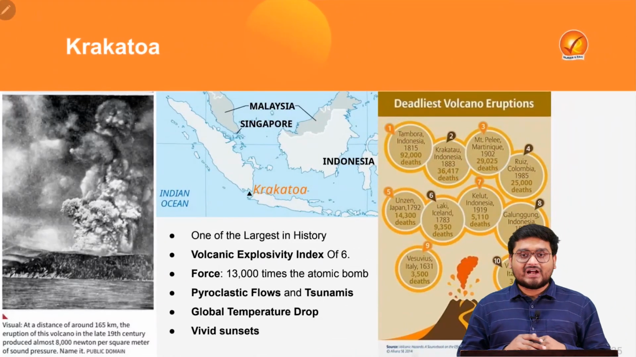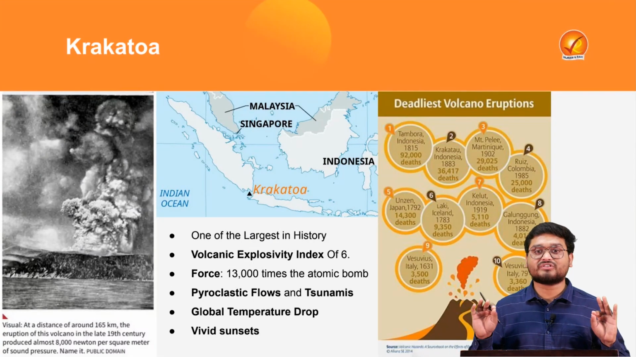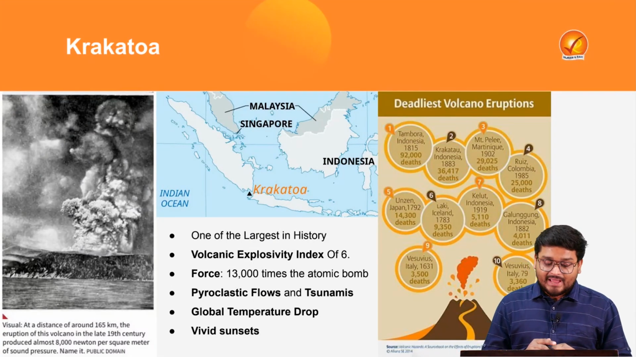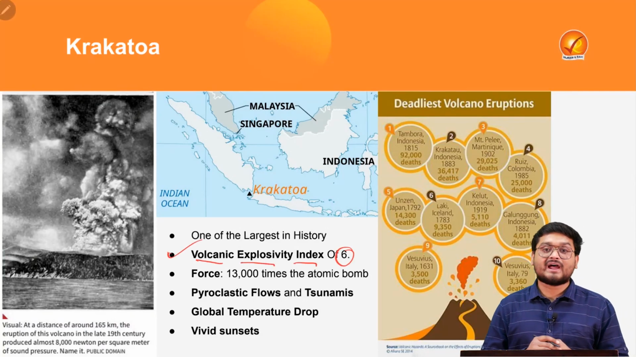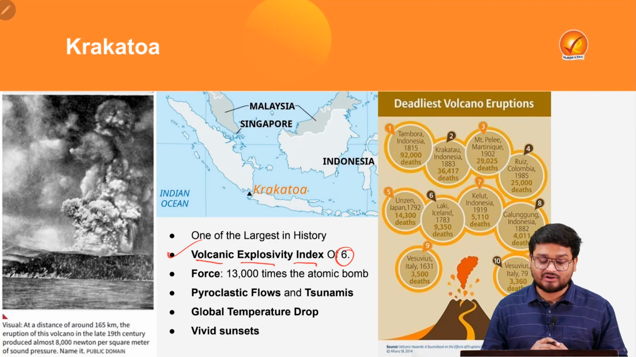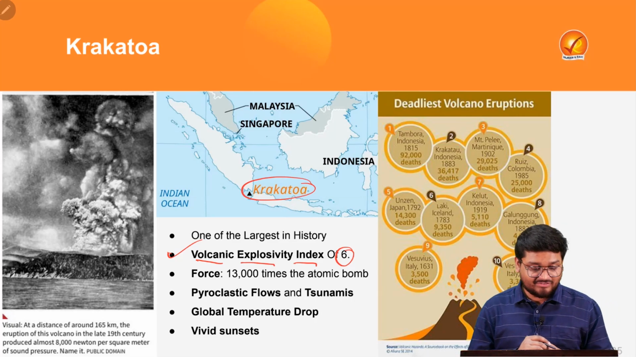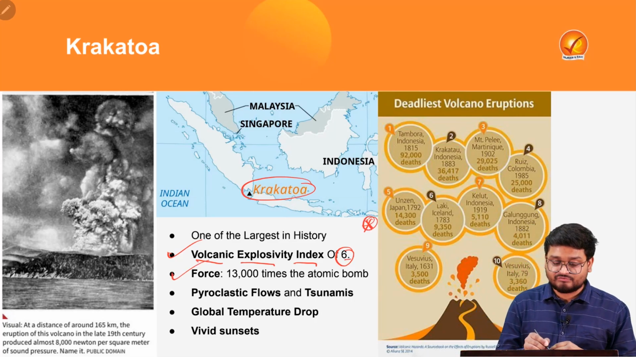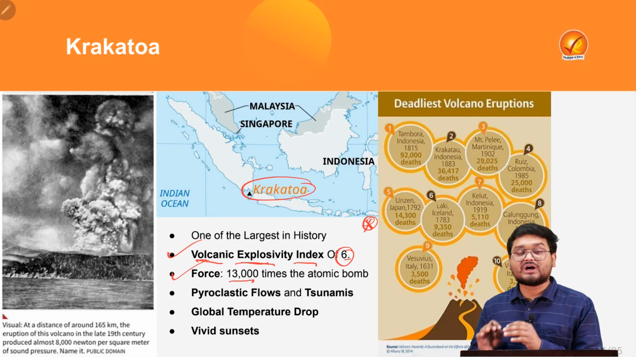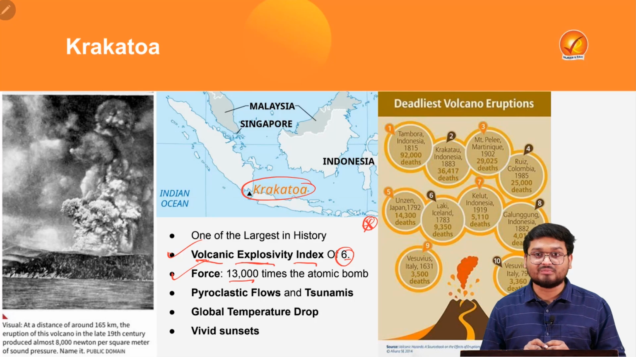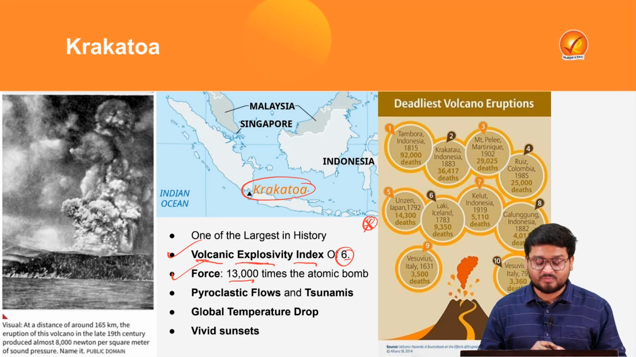Okay, and the final article of the day is Mount Krakatoa, which was one of the historically most active volcanoes ever. According to the Volcanic Explosivity Index, it had a 6, and 6 is a very serious kind of volcano. Krakatoa is located in the Indonesian islands, and the force of this explosion was around 13,000 times that of the Hiroshima and Nagasaki bombs that were dropped. So you can imagine the amount of violence or explosion that took place back then.